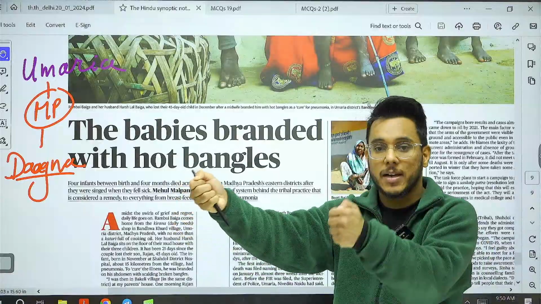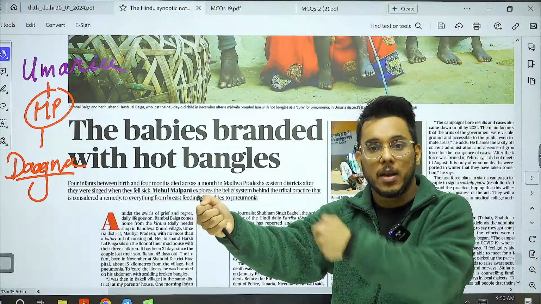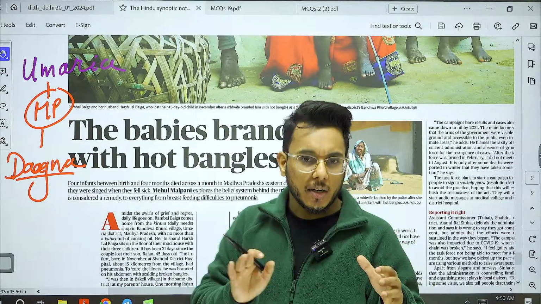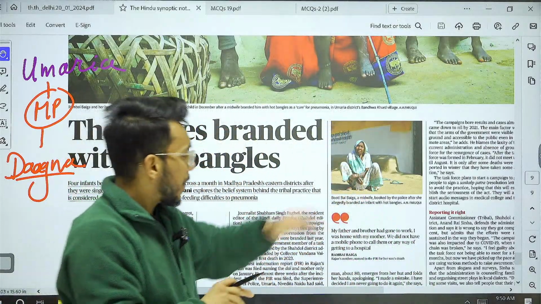These are pierced in their abdomen or on other body parts. This work is often done by the midwives.